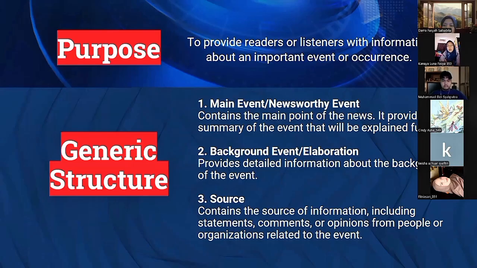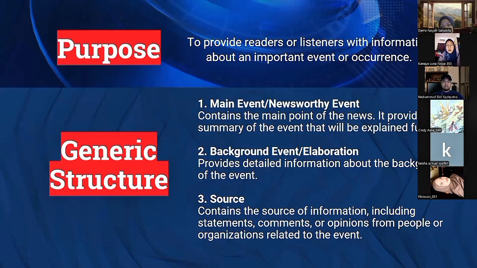Let's look at the generic structure of a news item text. The first part is main event or newsworthy event. It contains the main point of the news. It provides a summary of the event that will be explained further.